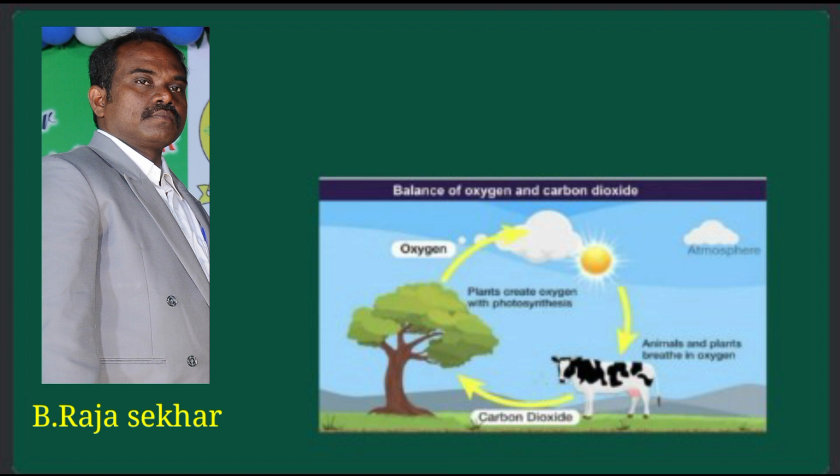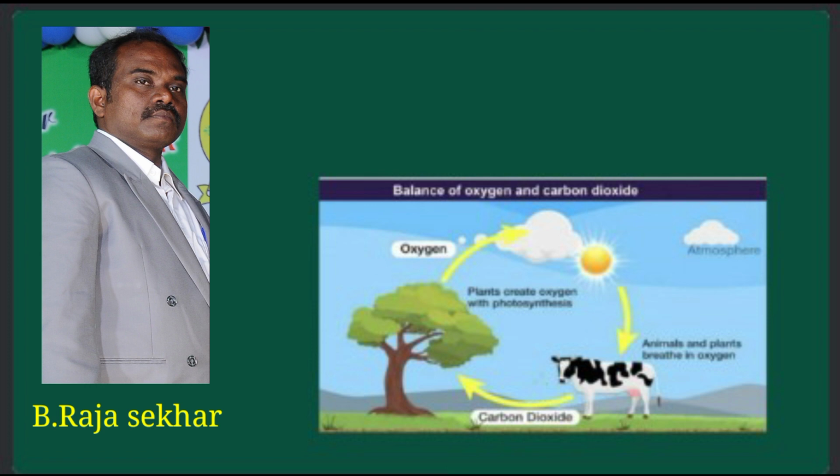This carbon dioxide enters the atmospheric air, and plants use it for photosynthesis. Exchange of gases like oxygen and carbon dioxide. This is the balance of oxygen and carbon dioxide.